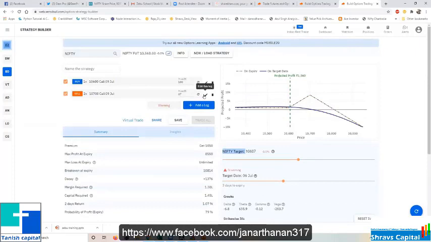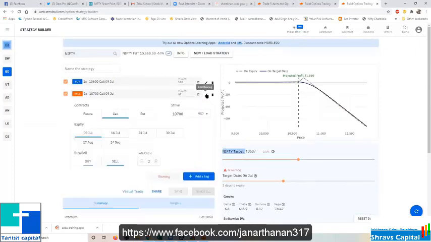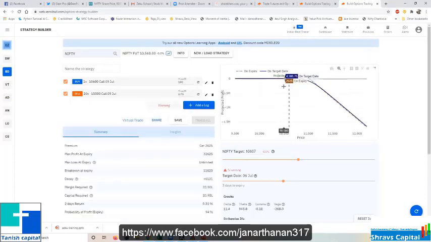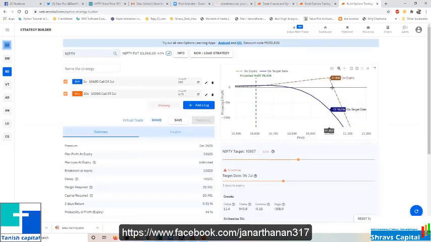So let's say some people sell ratio in this format. Instead of selling this, I will sell 11,000, maybe 20 lot, 30 lot. This is how people do it. Your break even is extended, but see the risk after the break even. It is falling like anything, right? So for this kind of strategy, just check what the margin required is.